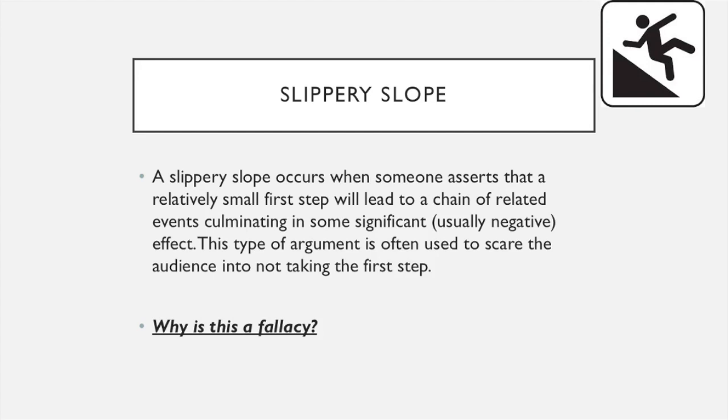Even if there is a chance that the first step will lead to the second, and there's a chance that the second step will lead to the third, if the chance is relatively small from step 1 to step 2, and then relatively small from step 2 to step 3, the chance that the overall sequence will happen is very low. So making this seem like it's the guaranteed thing that will happen is very misleading.